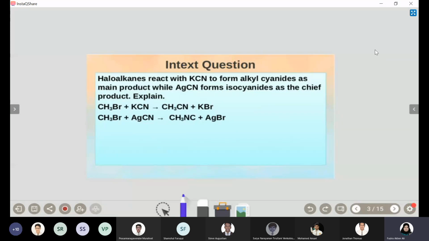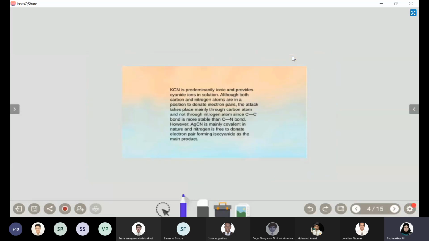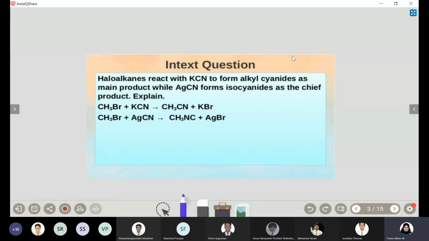Okay, so we'll just do one question here. Okay, let's do this question. Haloalkanes react with KCN to form alkyl cyanides as the main product. This is a very important thing.